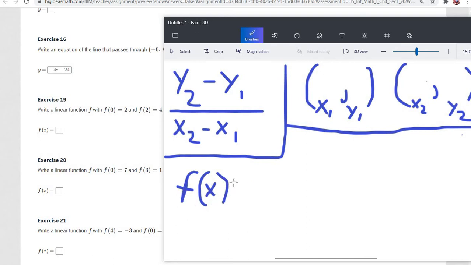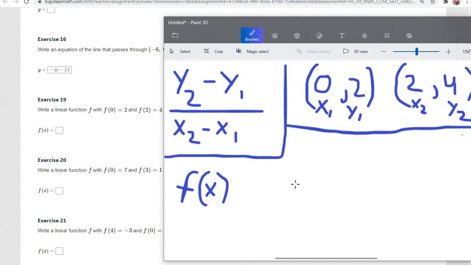So what it's saying is what y equals, and they're going to replace the x with whatever x equals. If we look at this problem, it says f of 0 equals 2. That means for the first point, x is going to equal 0 and y is going to equal 2. On our next one, now x equals 2 and y equals 4. So just make sure you keep that in mind. It gets a little confusing, but that's all this means.